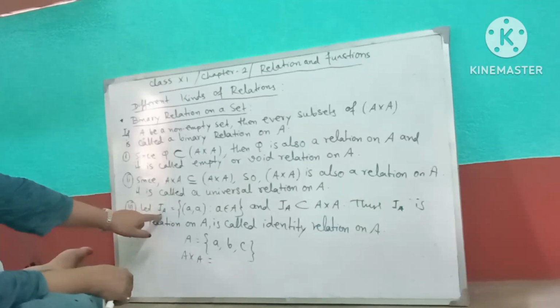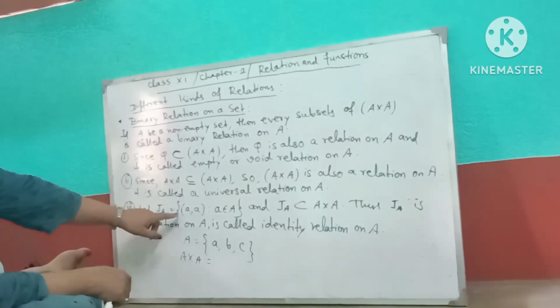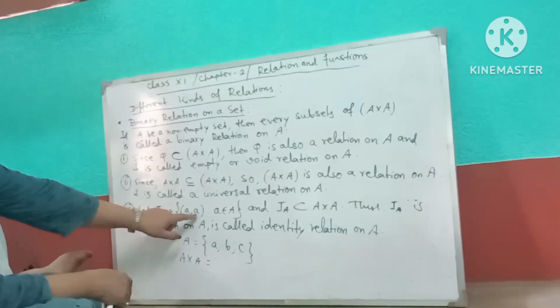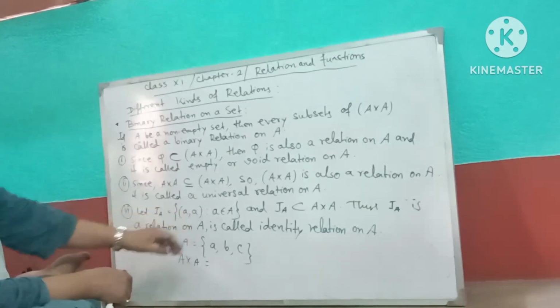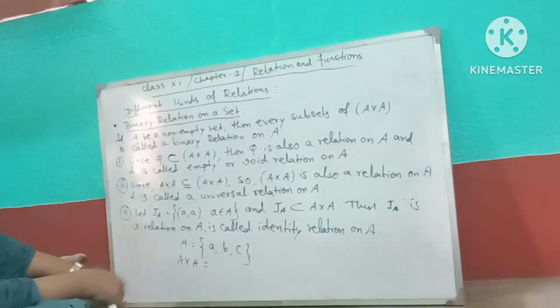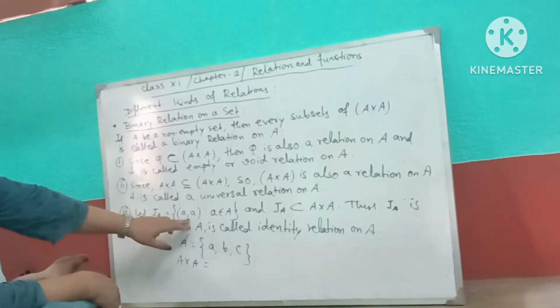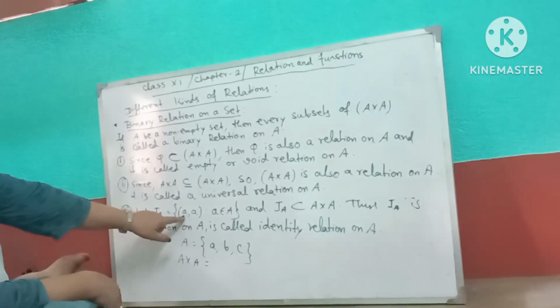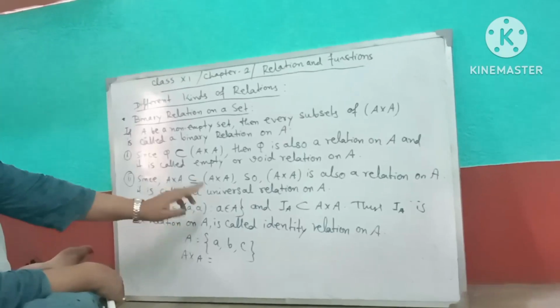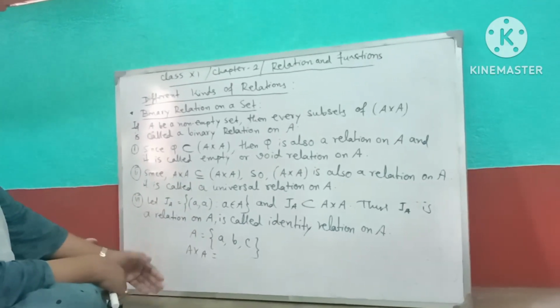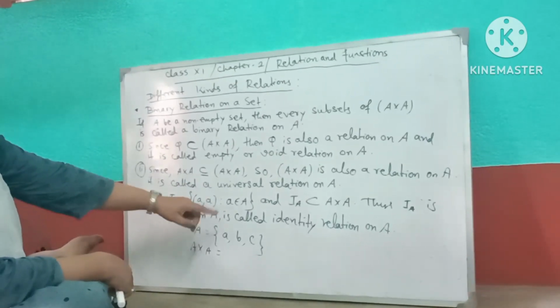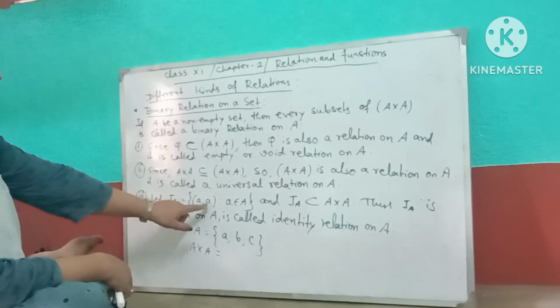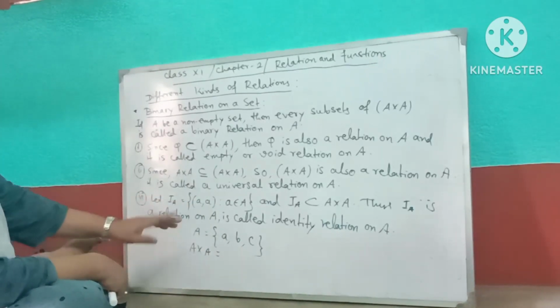Next is I_A. I_A means identity relation. Here identity means (a, a). When we do the Cartesian product of two sets, we get the first element from the first set A and the second element from the set B. Here both elements belong to one set.